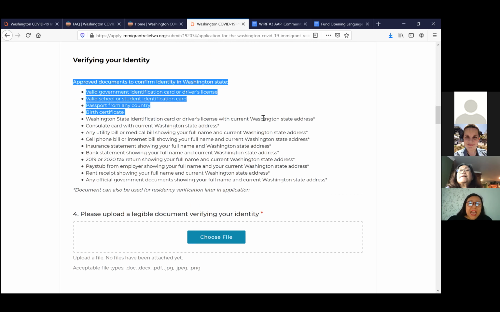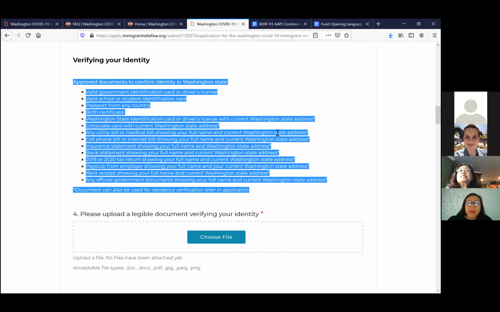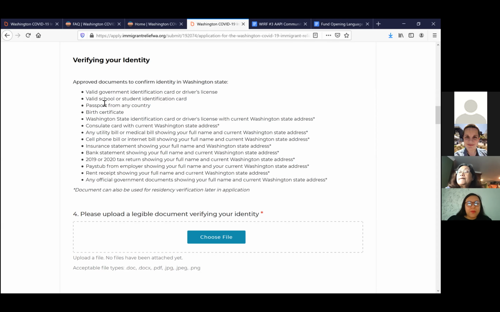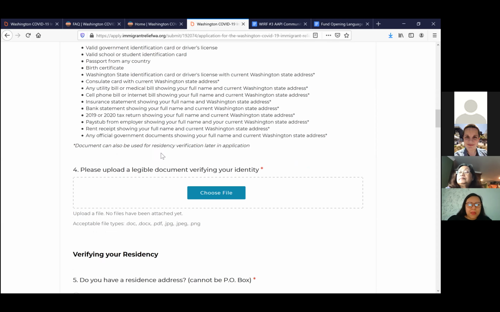The identity documentation doesn't have to be from the state of Washington, because for this part, we are only ensuring that the name matches the ID. So it could be an out-of-state ID, it could be a passport from any country, it could be a consulate card. So for the first document, it doesn't have to be from the state of Washington. So you can choose a file in any of these formats.